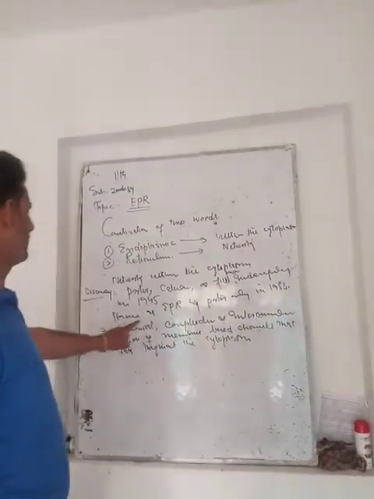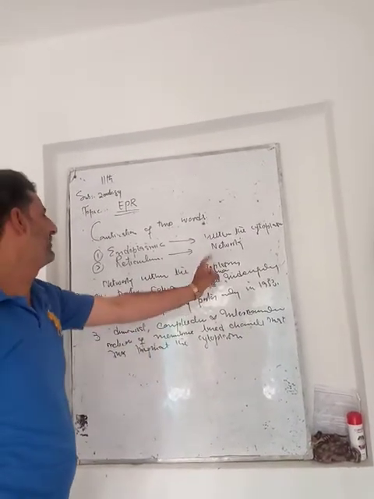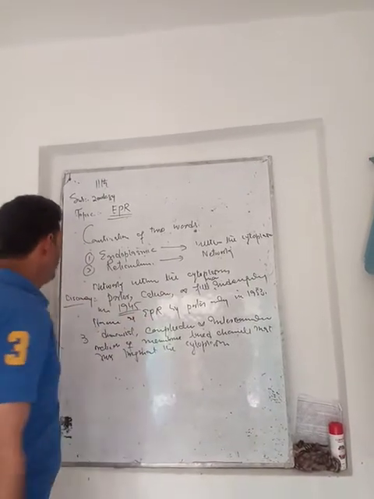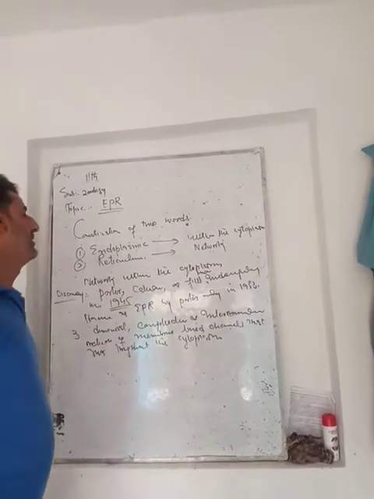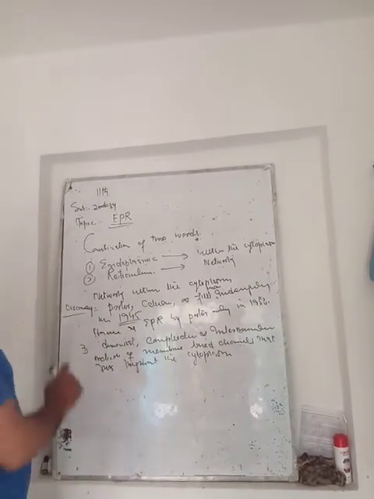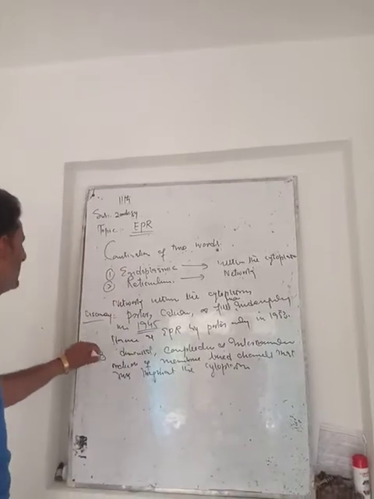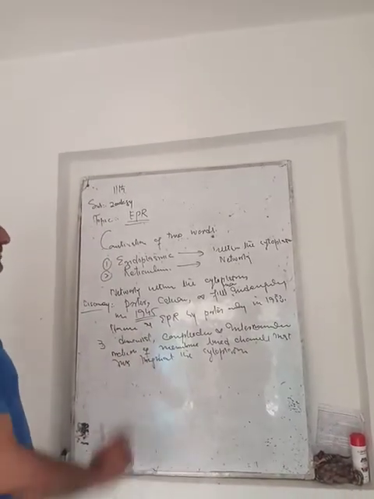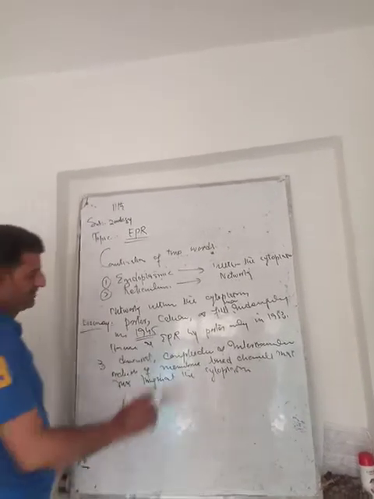It was discovered by Porter, Claude and Fullman independently in 1945. Later on, it was named by Porter only in 1953. As per his statements, the endoplasmic reticulum is a three-dimensional, complicated and interconnected network of membrane-lined channels that runs throughout the cytoplasm.